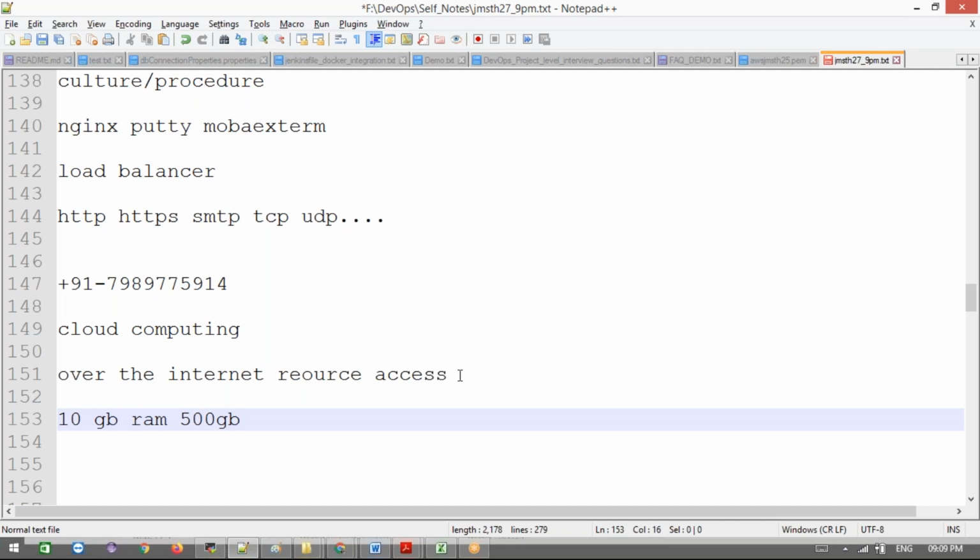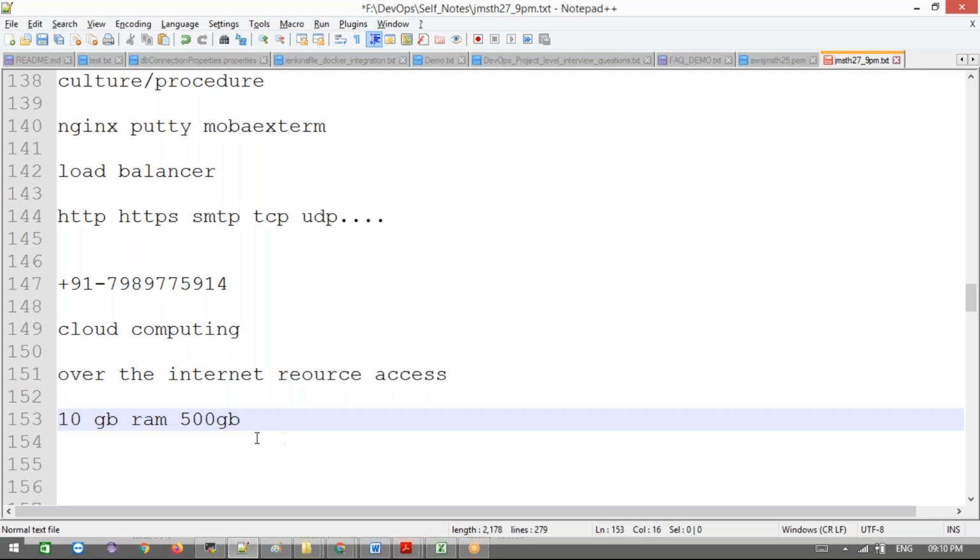We pay only for how much space we use and how many hours we use it. After that, we no need to pay even a single rupee. There are different ways of paying again, like upfront and partial upfront, and they will give some discount for this. For example, if you pay before for reserved servers, we pay a lesser amount, and otherwise we pay more based on our requirement.